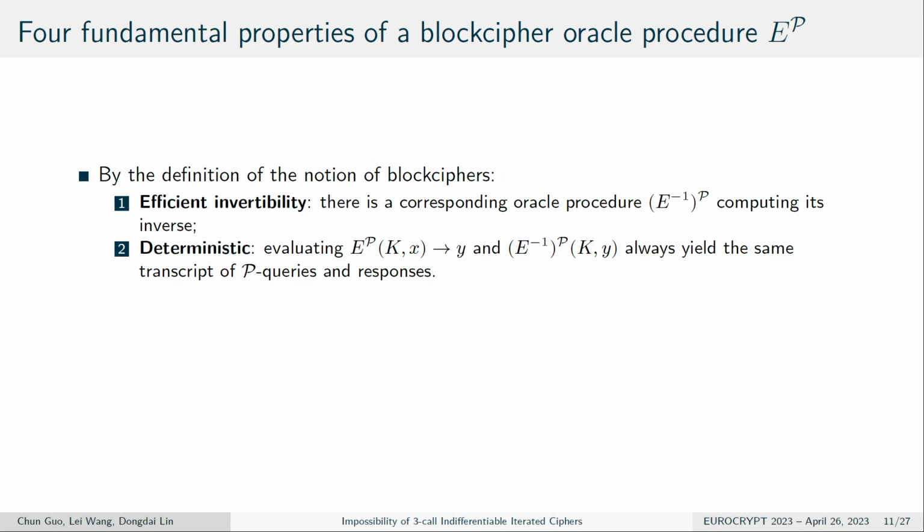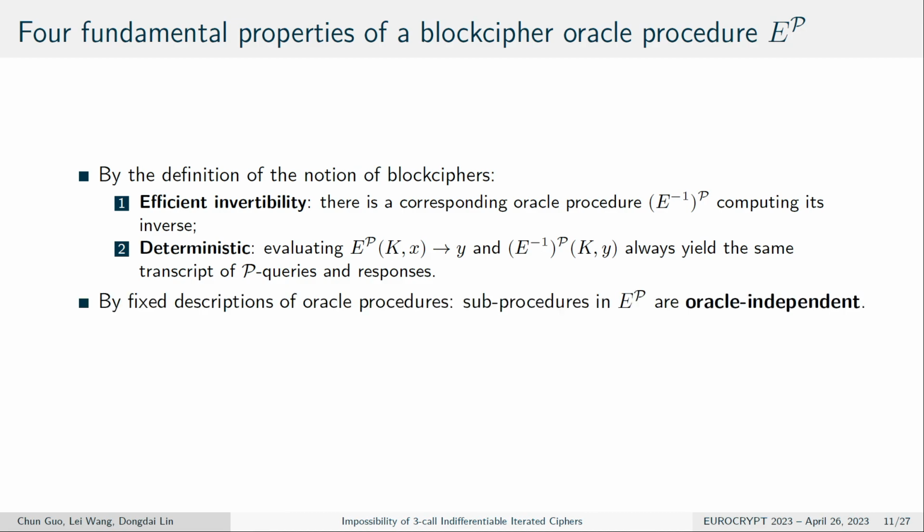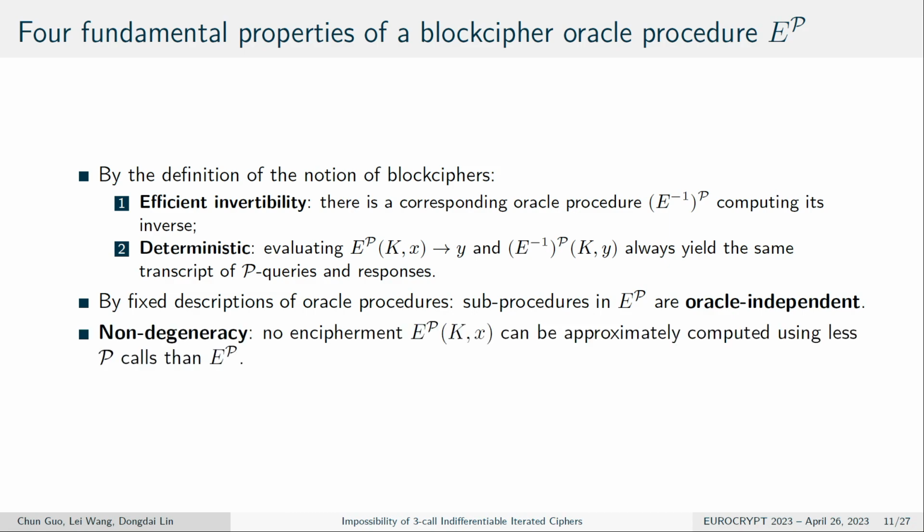And the block cipher should also be deterministic. So evaluating the forward direction and backward direction always yields the same transcript of the oracle queries and responses. Also, by fixing the description of the oracle procedure, we know that the sub-procedures in this oracle in the E_P are oracle independent. So we also know that, by the long degeneracy, no encipherment E_P can be approximately computed using less P cost than the E_P. So this is a fundamental property of the block cipher oracle.